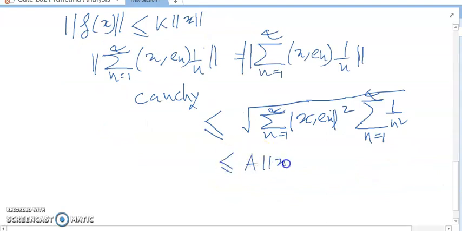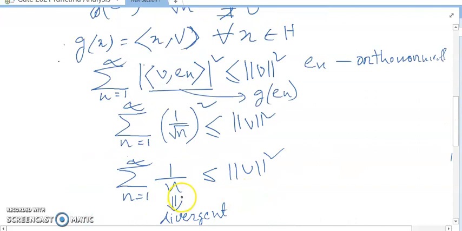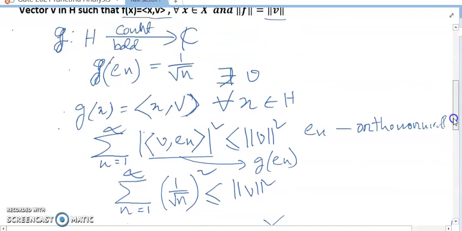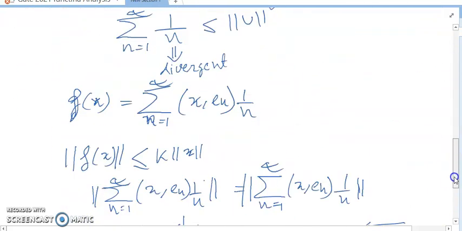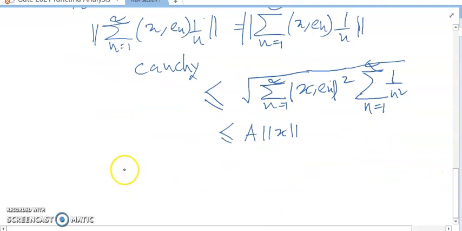So it is possible because this is convergent.